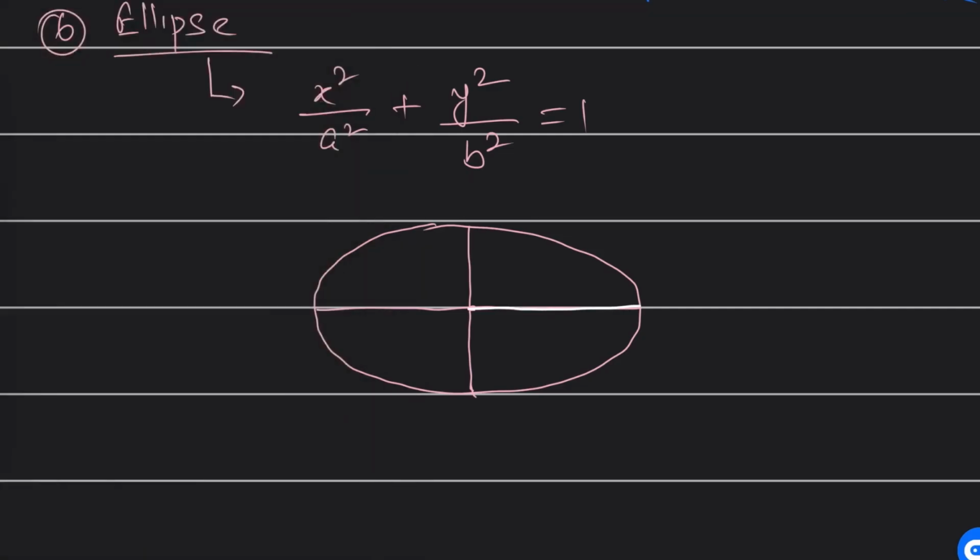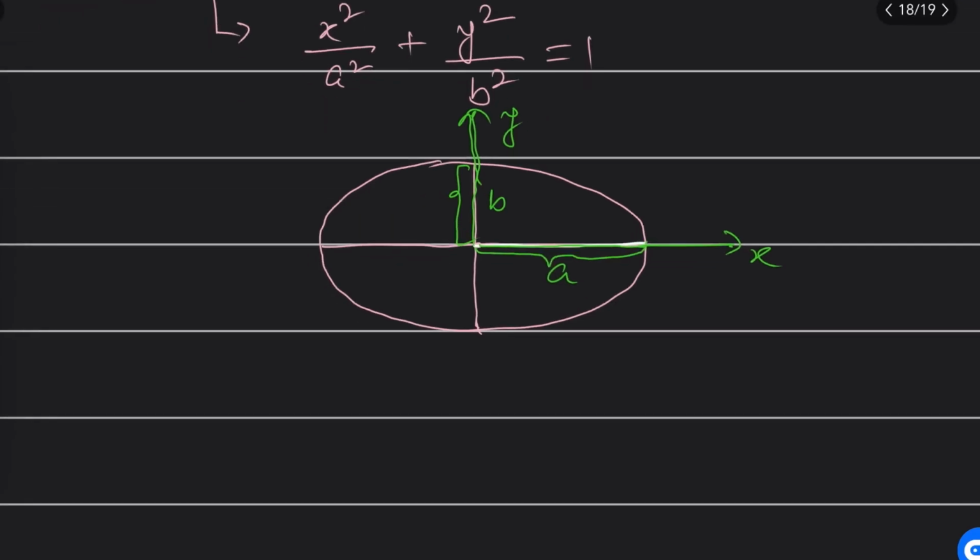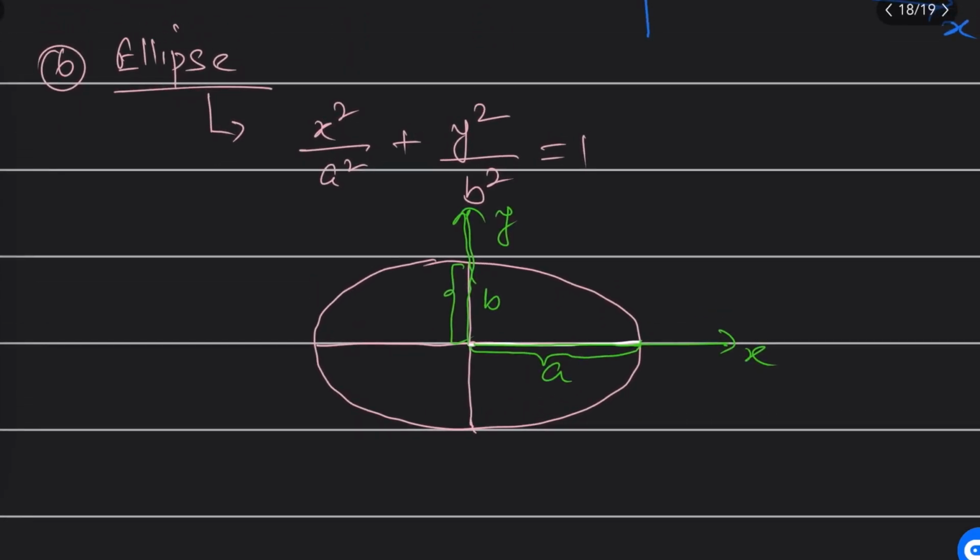Along the x axis the intercept is going to be a. Along the y axis this intercept is b. From here to here it is b, from here to here it is a. Hope it is clear.